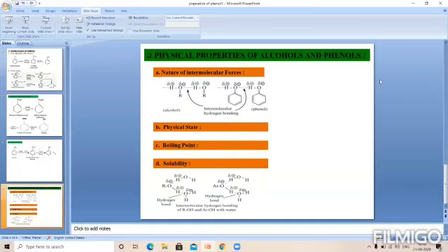Phenols and lower alcohols show appreciable solubility in water. Now in your mind the question may arise, why are they showing appreciable solubility in water? Because we have already discussed in the first point the nature of intermolecular forces. There is intermolecular hydrogen bonding present, and with water molecules they are forming a strong bonding.